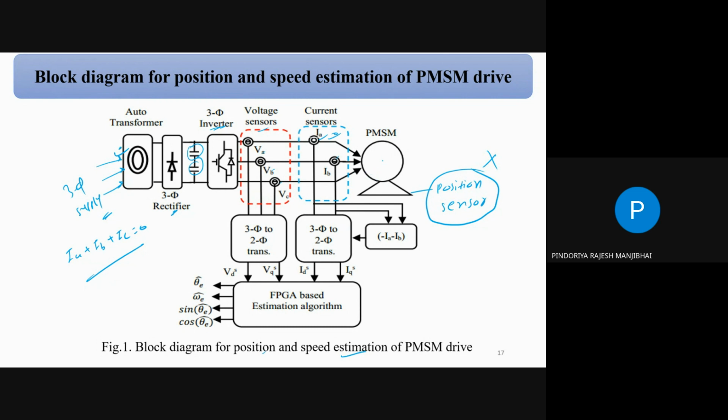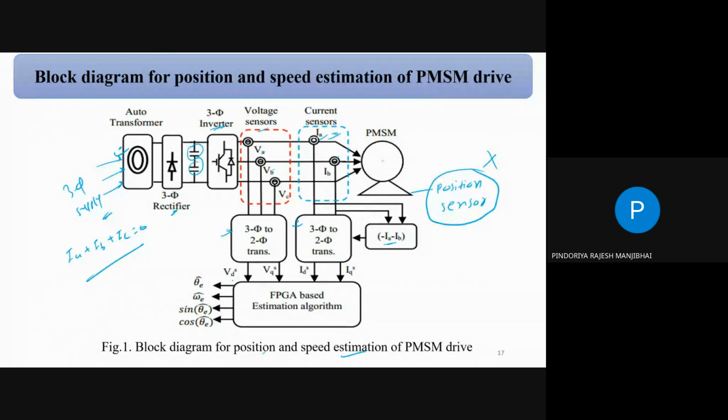Yes, we have a voltage and current sensor. Based on this voltage and current, for a balanced system, minus IA minus IB is the third phase. And then there is the Park and Clarke transformation that we already discussed in the first semester. We transform the three-phase quantity into a two-phase quantity, alpha beta, DQ conversion, and again the ABC quantity, correct? And why are we doing this? I am not repeating it again, because we have to reduce the complexity and give the signal to our control algorithm, a digital logic signal.